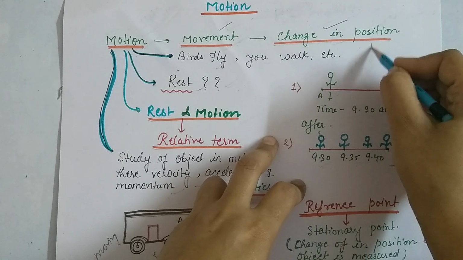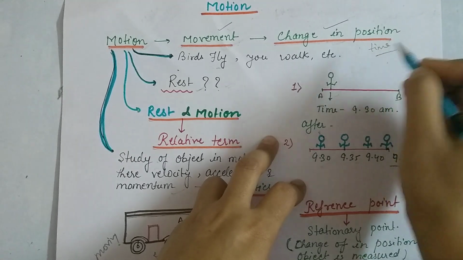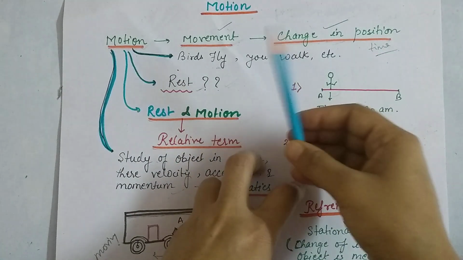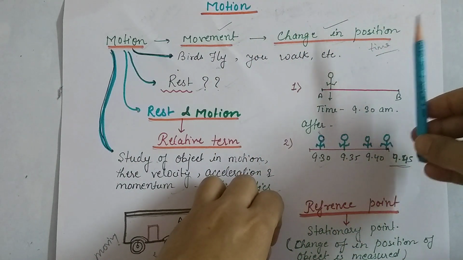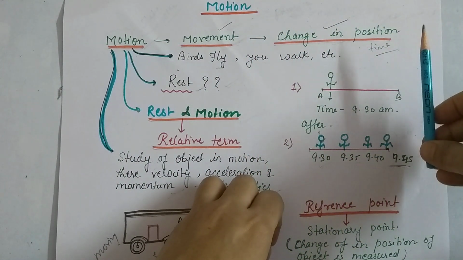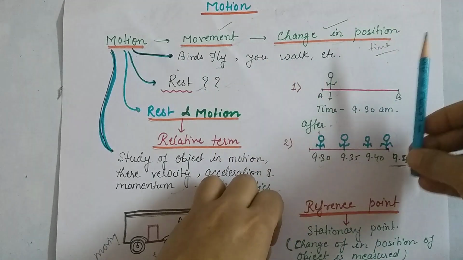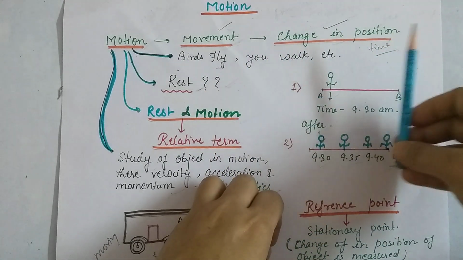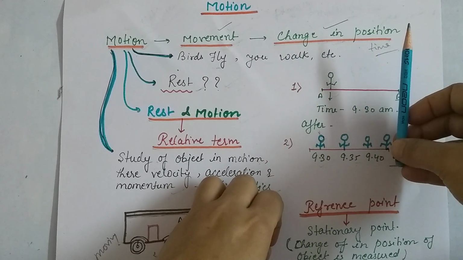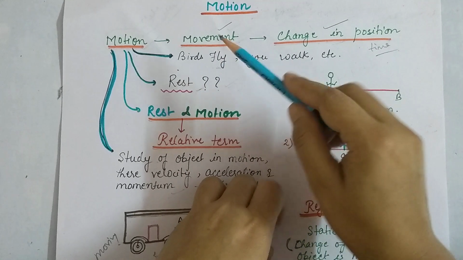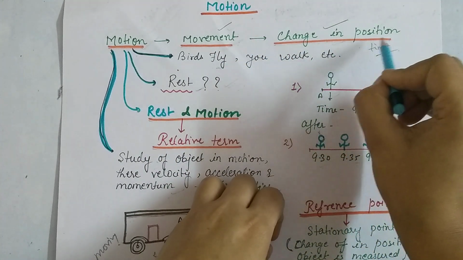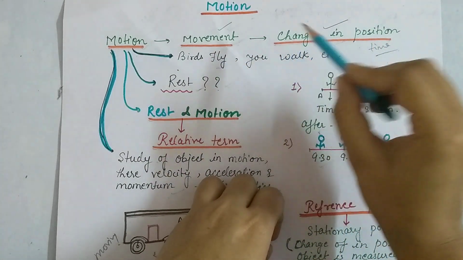With respect to time. It means that if anything is present here, and after some time it is present over there, then it has changed its position with respect to time. So that is called motion. Motion is basically movement, change in position.